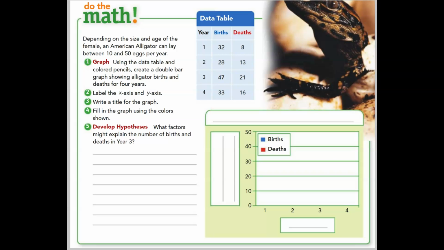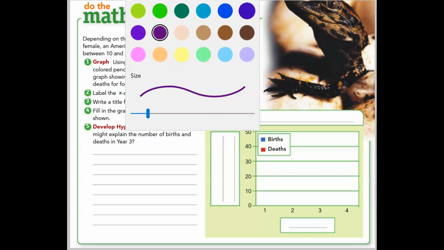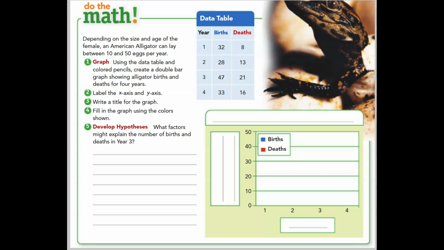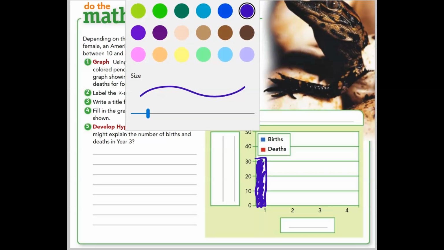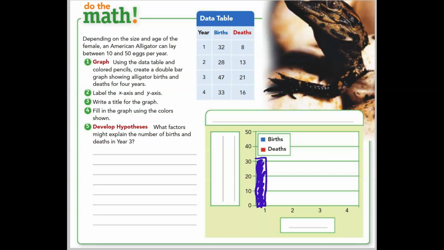So we have blue and we have red. So let me find my blue. For year 1, we're going to start where it says 1. The births were 32. So that would be year 1, go up to about 30 and a little bit above. Here we go. This is births for year 1. Deaths for year 1 were 8. So I find year 1, 10, and it's just below it.